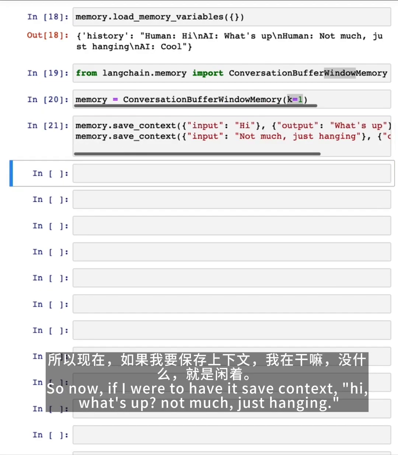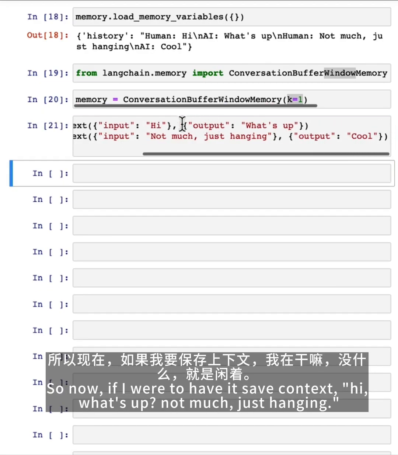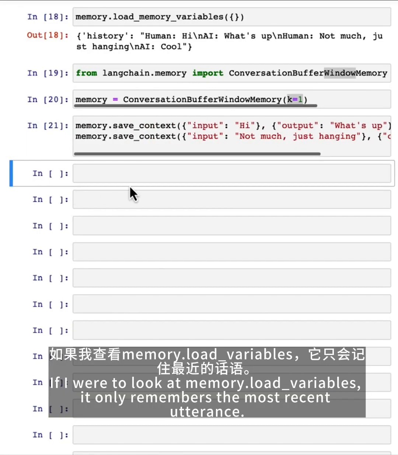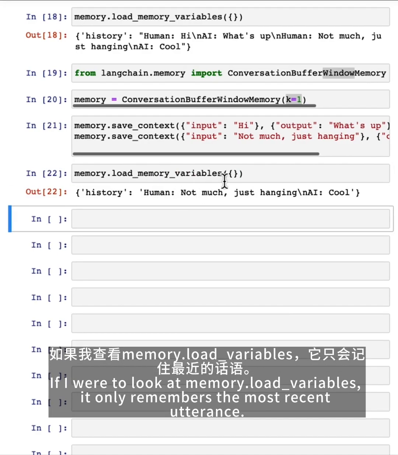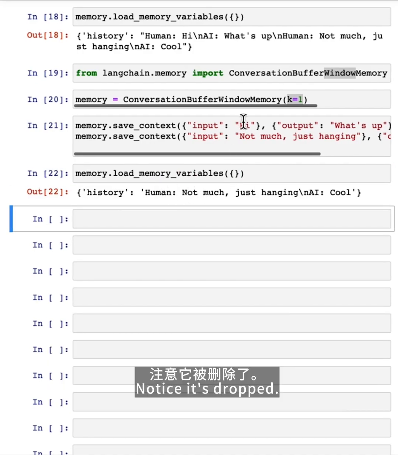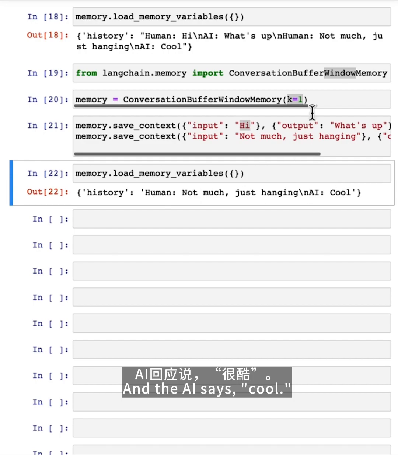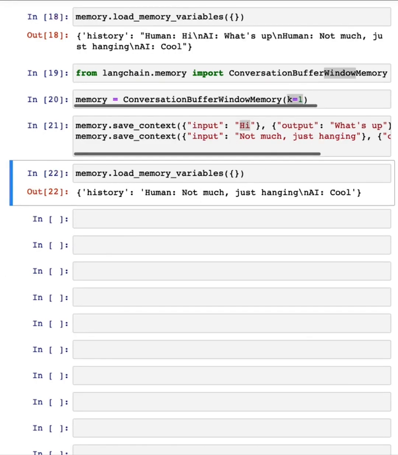So now if I were to have it save context, hi, what's up, not much, just hanging. If I were to look at memory.load variables, it only remembers the most recent utterance. Notice it's dropped, hi, what's up? It's just saying, human says not much, just hanging, and the AI says cool. So that's because k was equal to 1.